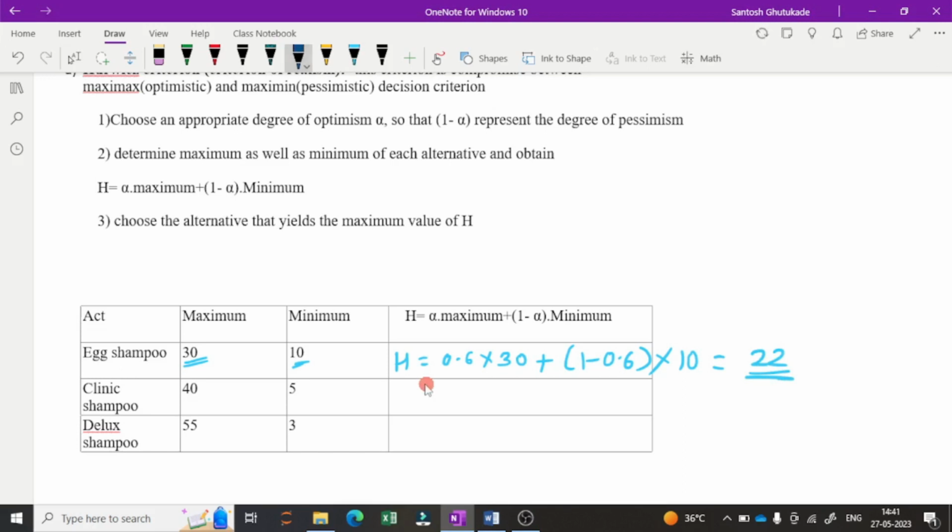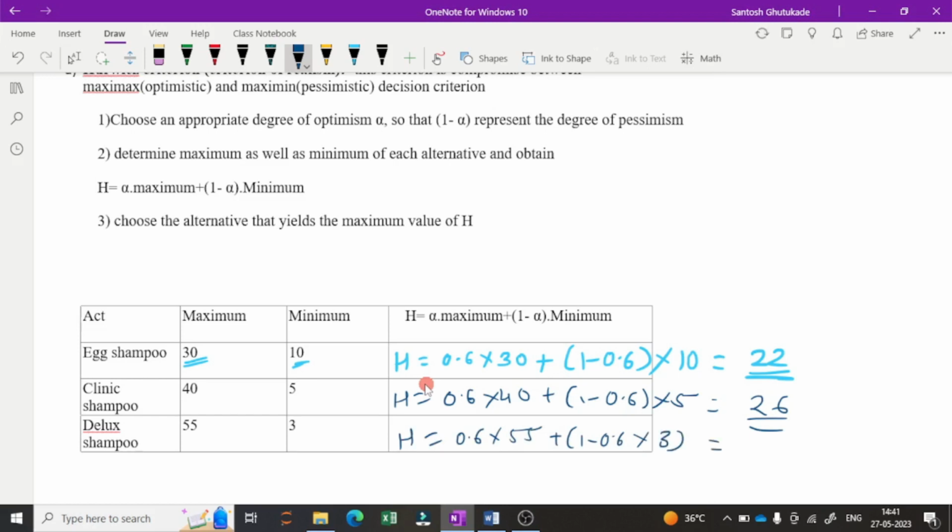Similarly, you can solve for clinic shampoo. Calculate the H value: alpha 0.6 into maximum value 40 plus 1 minus alpha into minimum value 5. That will be 24 plus 2, which is 26. For the third case, the H value is 0.6 into 55 plus 1 minus 0.6 into minimum 3, which is 34.2.